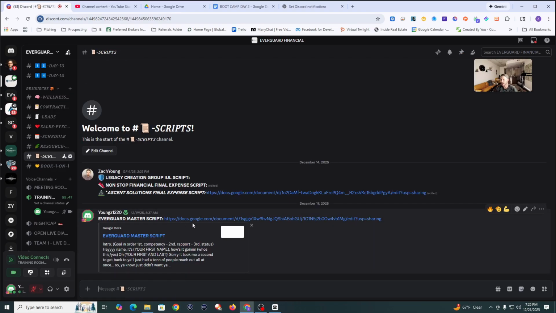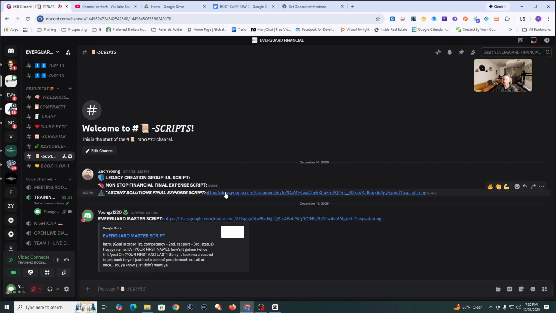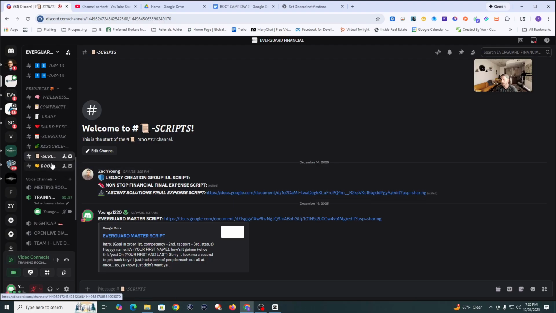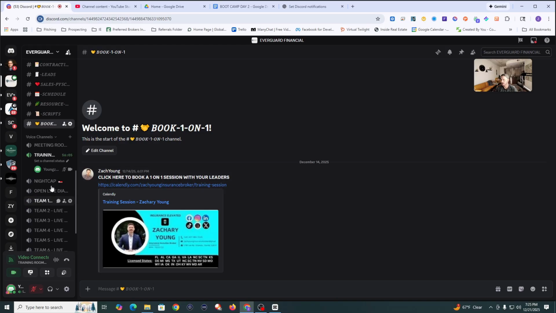Scripts: as you'll see in here, the Everguard master script is in there. That is mainly for the IUL. The Ascent final expense script is going to be right here, and that's the script that you need for your own sales when you first get started. And then booking your session: you can book a one-on-one with me through this link here.